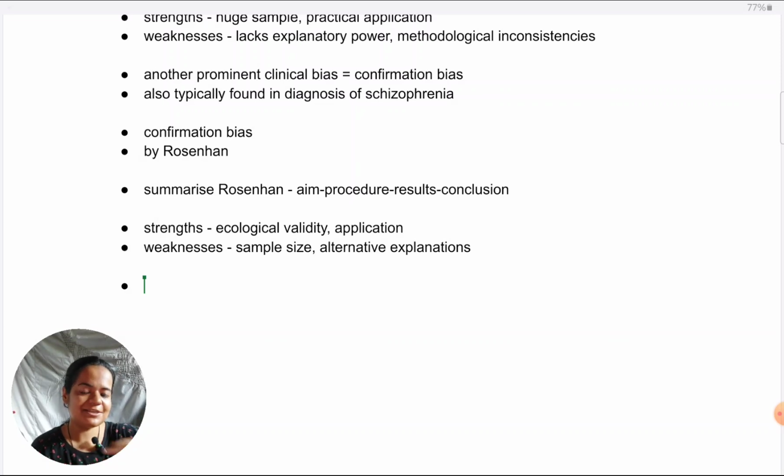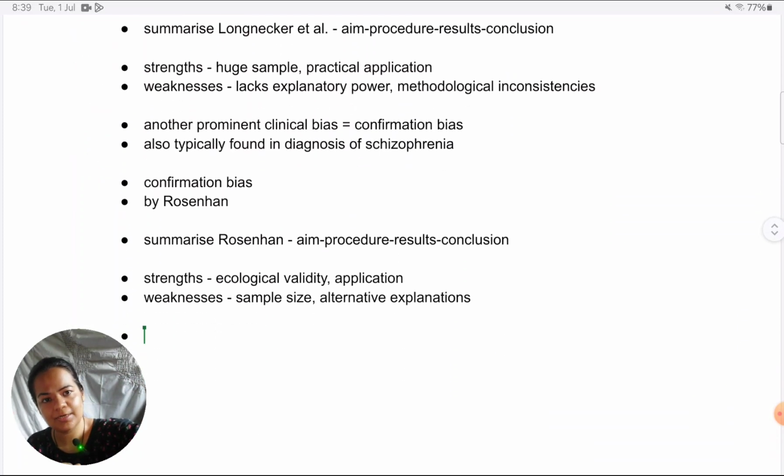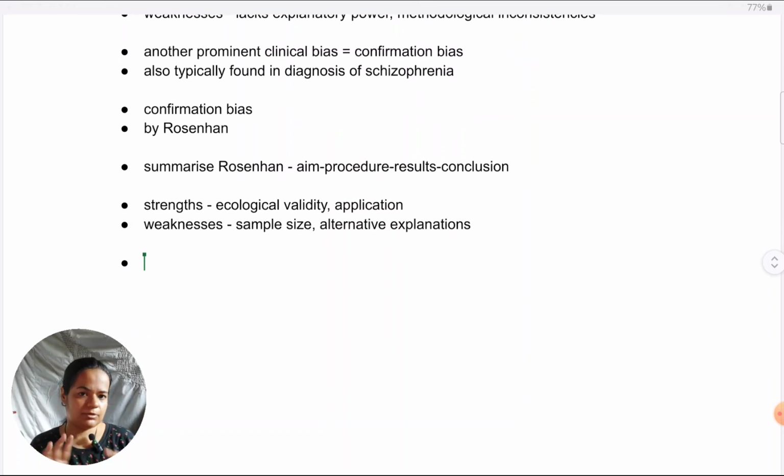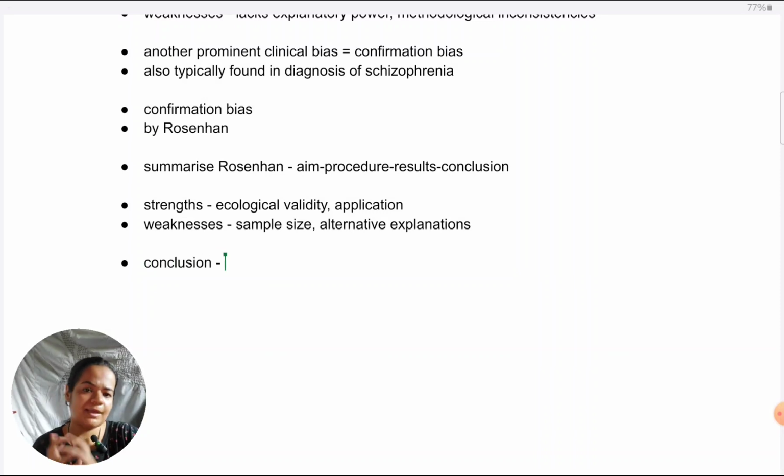Okay, so this is my suggested outline for any evaluate type of question, not only for this. Anywhere in paper 2, paper 1, you have an evaluate the studies type of question, I believe this is how you should lay it out. Finally, coming to a conclusion after writing all this. In conclusions, like many teachers have different ways of concluding, my preferred way is always a summary, no matter what type of ERQ it is.